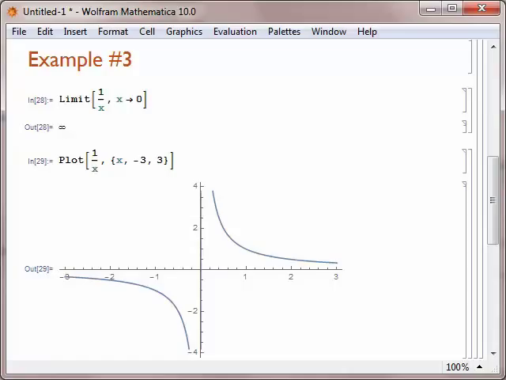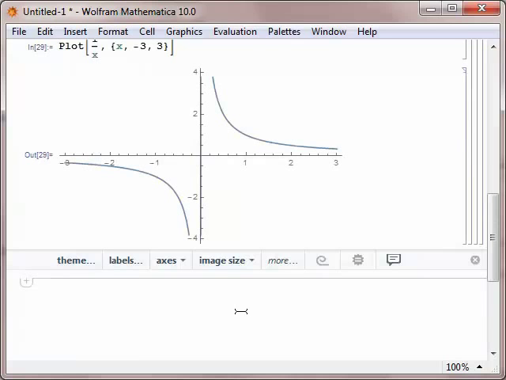So as x approaches 0, the limit actually doesn't exist. But it turns out that Mathematica is computing one-sided limits, and by default it will compute the limit from the right, which makes sense in this case. The limit from the right will be infinity.